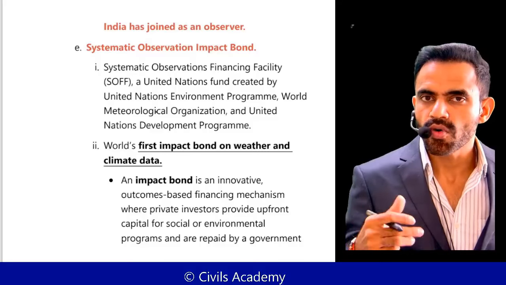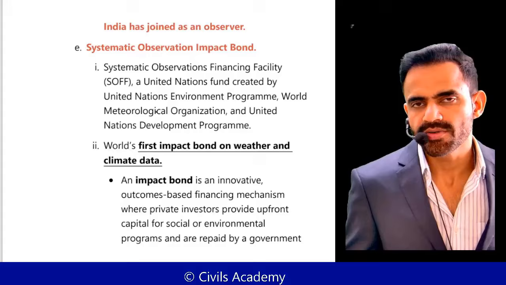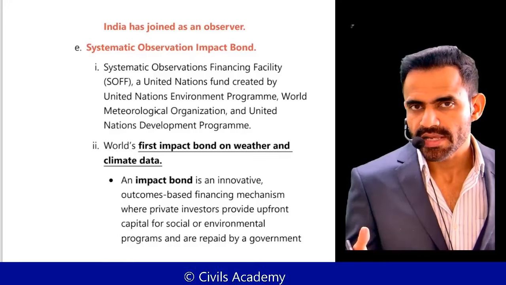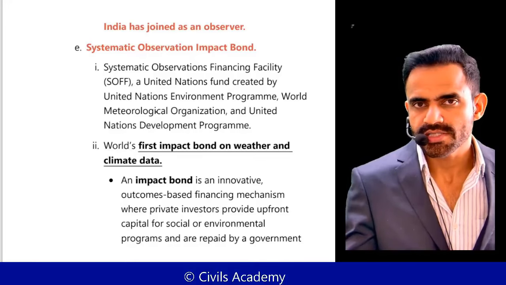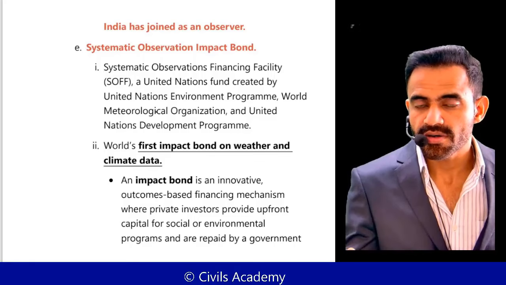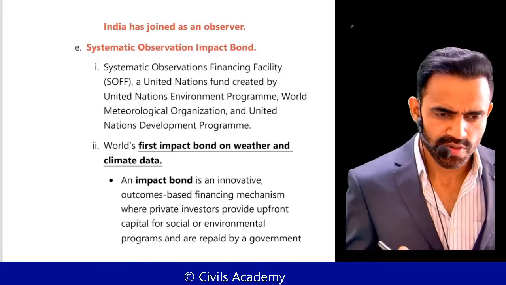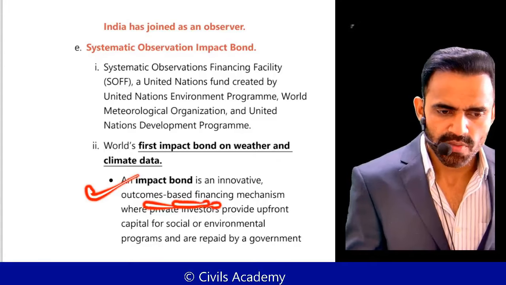Let's say a bond was issued. The investor is going to invest money into that. They will receive money. Let's say the bond was issued for construction of toilets to improve the hygiene. So they will receive returns and the hygiene standards are improved. That is impact bond. So impact bond is outcome based.